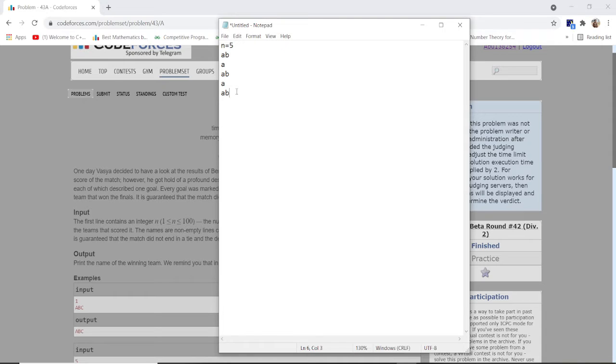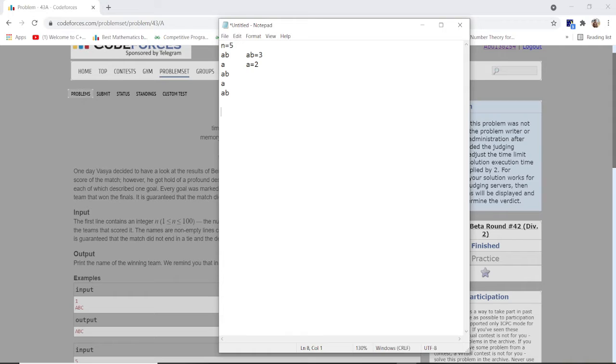So who is the winner here? As you can see, the frequency of AB is 3, so I can write AB equals 3, and the frequency of A is 2, so A is 2. So the winner is AB because AB wins 3 times and A wins 2 times.